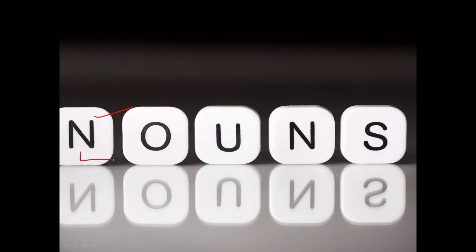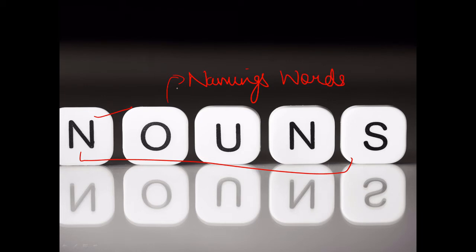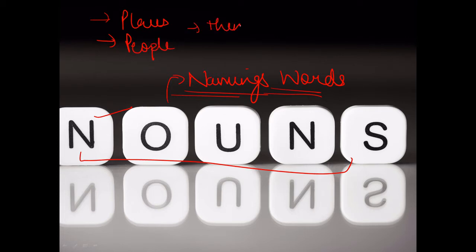So what are nouns? I already explained to you all. Nouns are naming words, right? This video is just for your revision, because I thought it's better if I present it with the help of a PPT. What do nouns name? They name places, people, things, animals, birds. These are all the things that nouns name, correct? I hope it's clear to you that nouns are naming words and they name people, places, things, and animals.